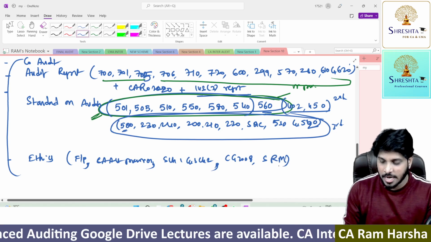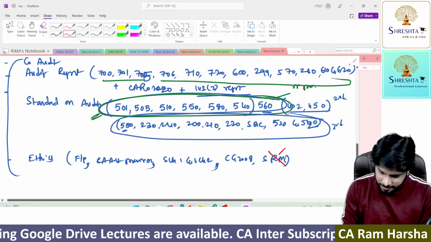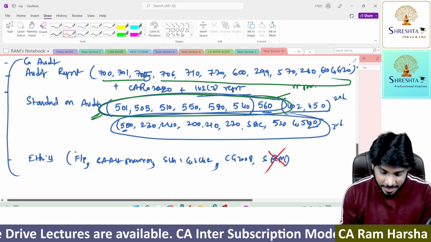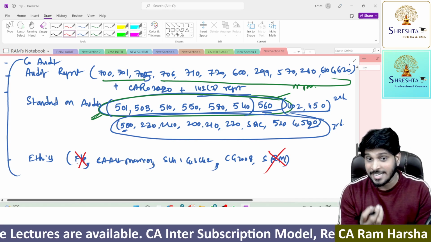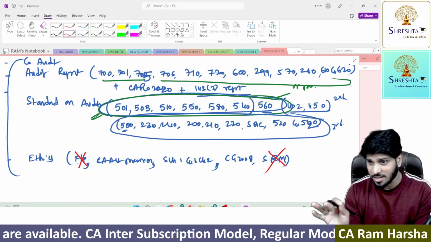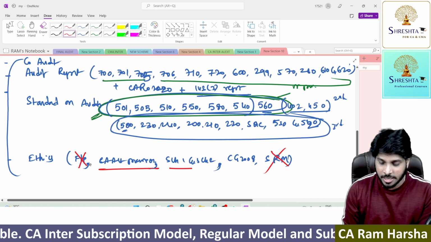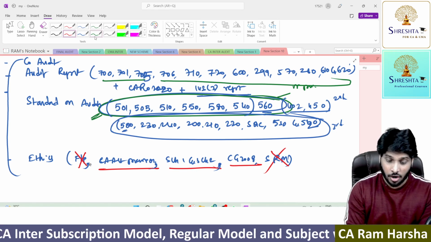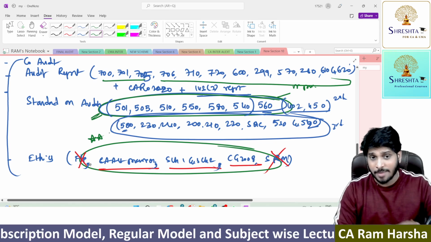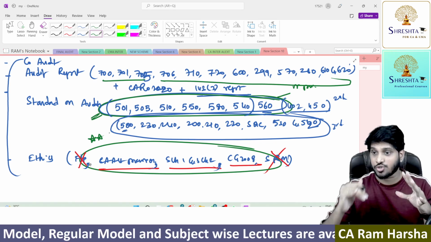Then we have SRM, self-regulatory measures. You can straight away skip self-regulatory measures, not required. Even fundamental principles, like what is independence, what are threats to independence, what are the safeguards to independence, you can remove. This is second priority. CA Act provisions, schedule 1 and 2, council guidelines, all these three are very important. Look, I'm not only covering what you must go through day before exam, I'm also indirectly telling you what is important, what is not important.